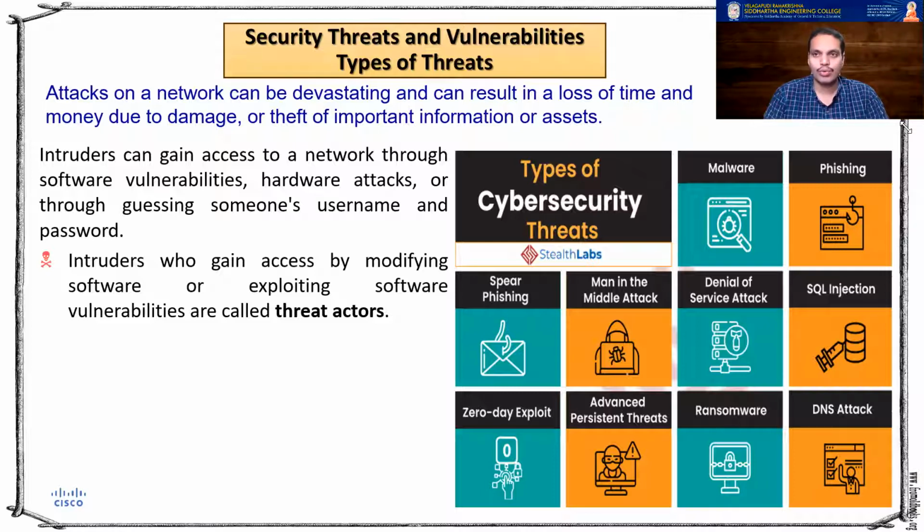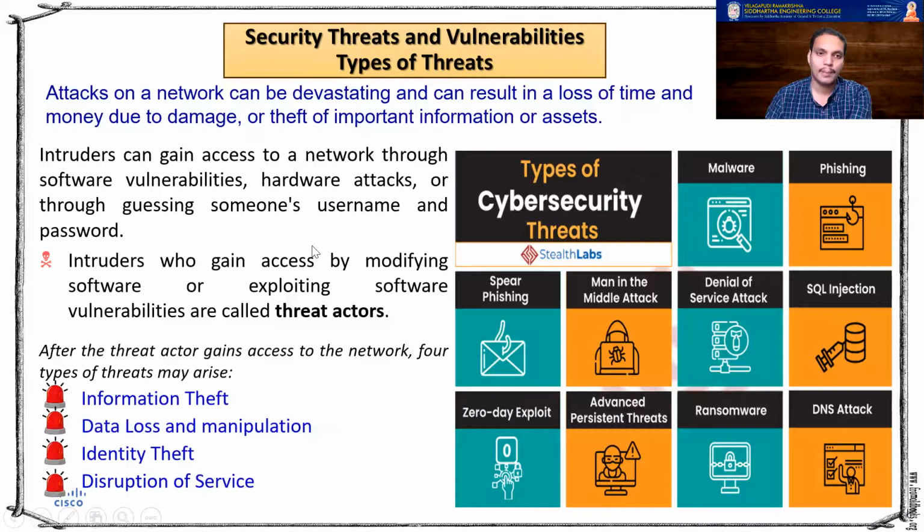Their main objective is unauthorized entry into your information systems, whether they want to steal information or modify information, whatever their objective might be. So they are called threat actors. If these threat actors get into the system, they have different ways and means of exploiting the system's issues. There are four types of threats that might arise if the attacker is successful in gaining access into the system. The first one is called information threat.